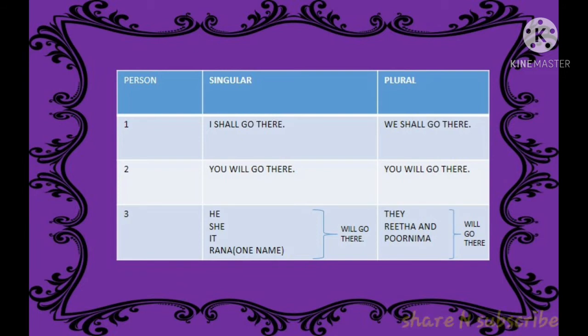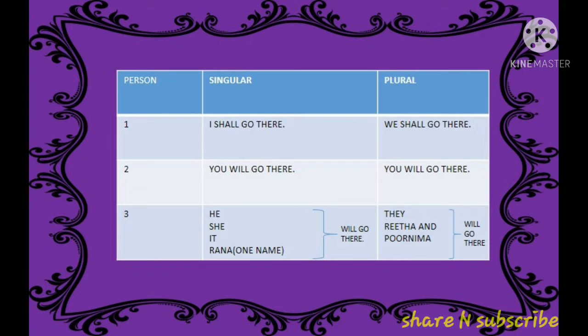In the singular we use "I shall go there." In the plural, "we shall go there." Except for this I and we, everywhere we use will. So let's see the example. Second person: you will go there. Second person plural number: you will go there.